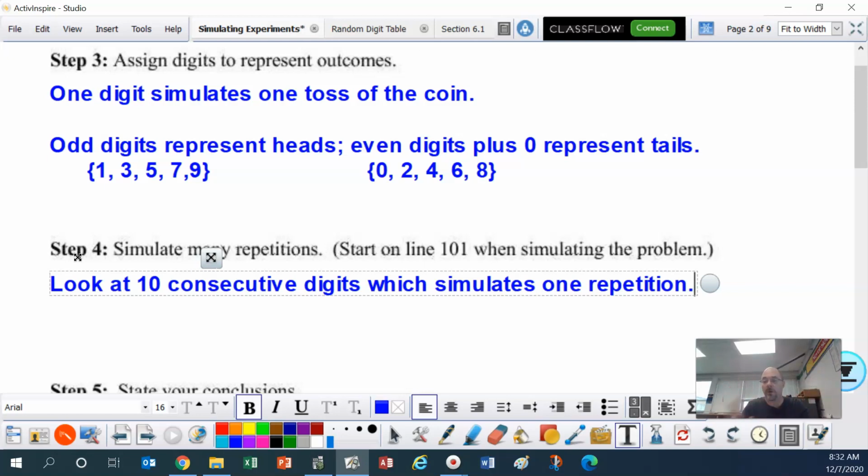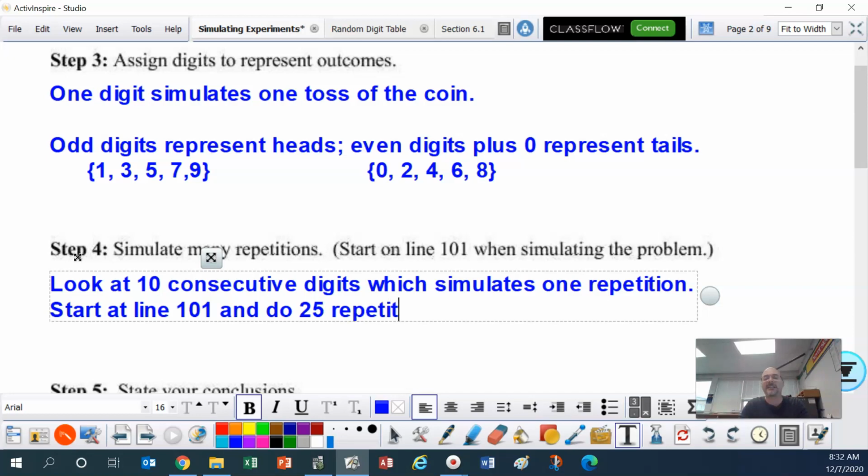Ten digits, that's one repetition. Now in this problem, we're going to start at line 101 and do 25 repetitions. You're going, what? 25? That's the standard amount to do, 25 to 30.